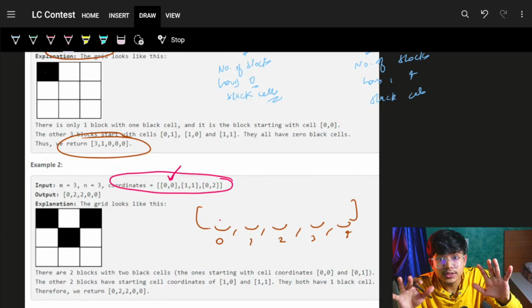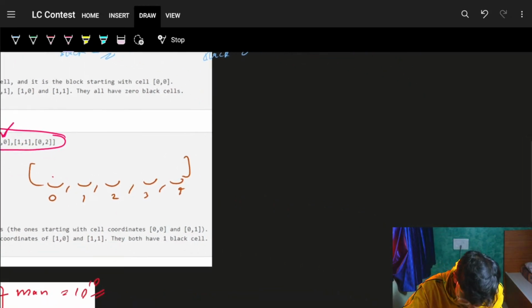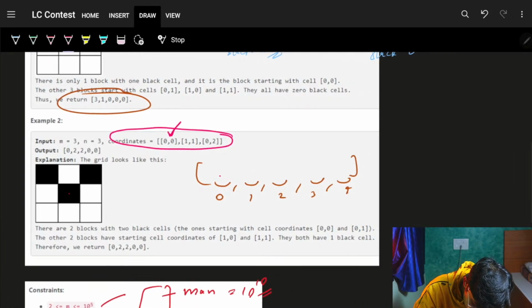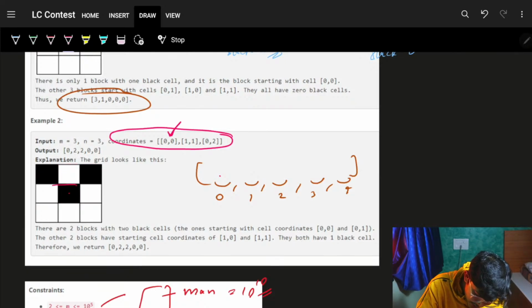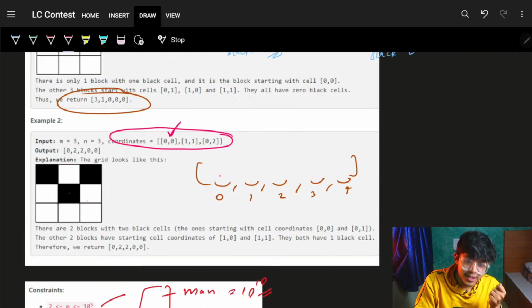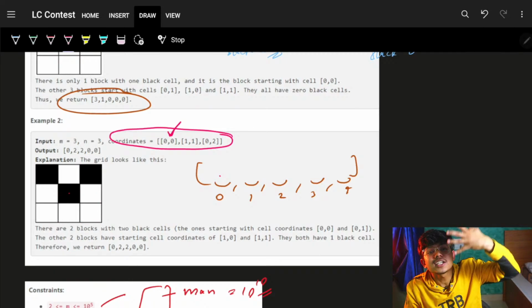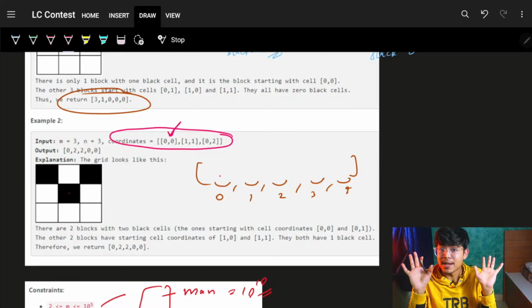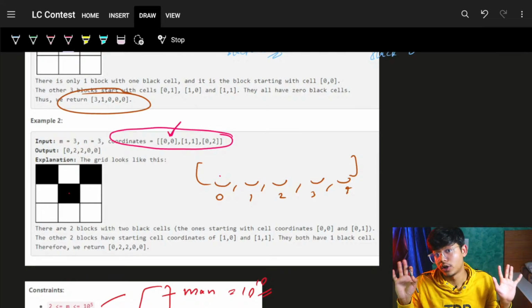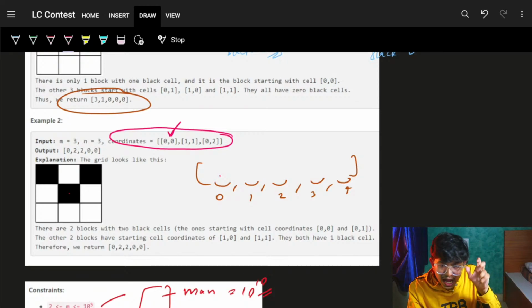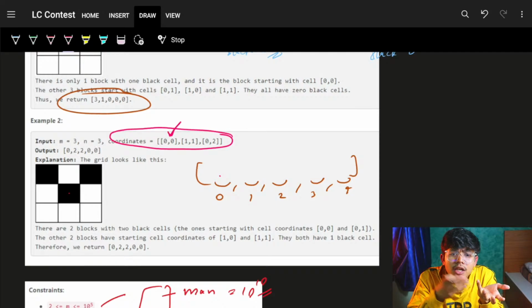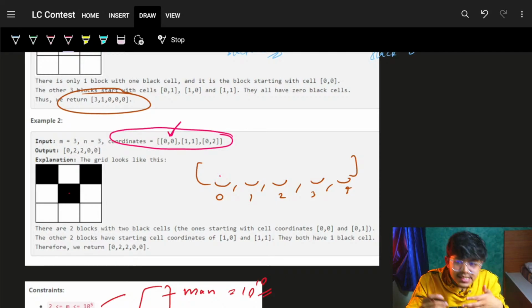For sure it can be at max 4 blocks, because if this is one cell, its contribution can be in this block, or this block, or this block, or this block. So one cell can contribute to at max 4 blocks. So I will go and ask, what is your contribution? What is the number of black cells in your block?